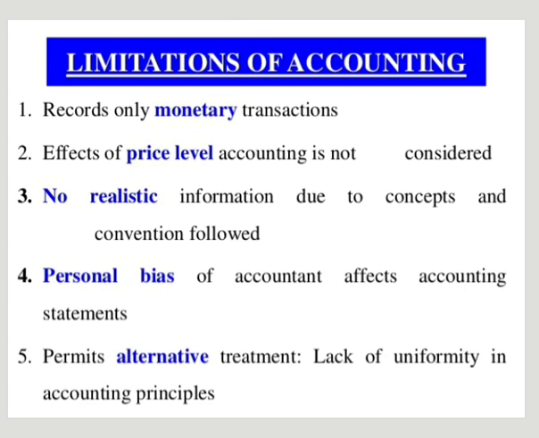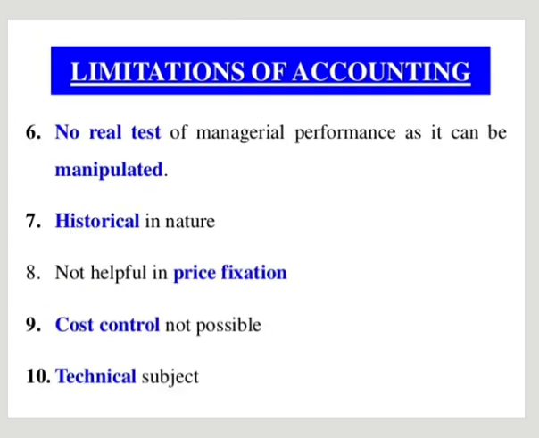Then personal bias of the accountant affects the accounting statements. The accounting statements can be true only if the accountant has full knowledge of accounting. Then it permits alternative treatment, so there is no uniformity in accounting principles.